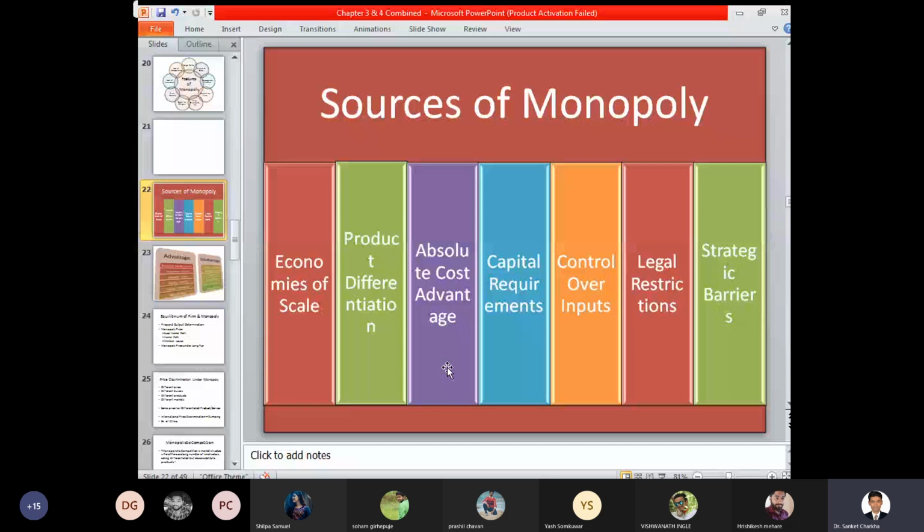So there are 4 or 5 factors of production, and if they are not equally distributed, that is economies of scale. Whenever we say there are 5 factors of production or 4 factors, every factor of production must be available in a proper proportion. If you consider 5 factors of production, then every factor must be available in 20% in an equal proportion. If you consider 4 factors of production, then every factor required for your business must be available at least around 25% in an equal proportion or equal balance. So, the economies of scale.